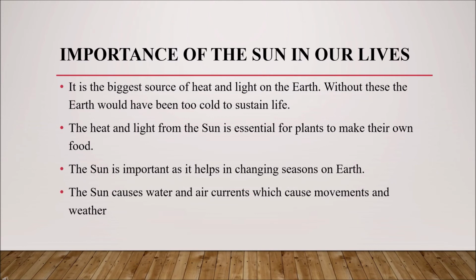The sun is the biggest source of heat and light on the earth, and without the sun we would not have day. Since the sun is there, we have day and night in an alternating form. The heat and light that comes from the sun is needed for plants to make their own food, otherwise they would die. The sun also helps in changing seasons on the earth. It also causes water and air currents which cause movement and weather.